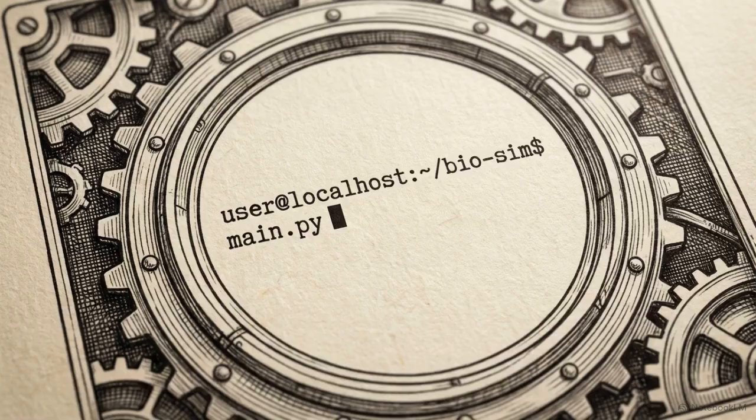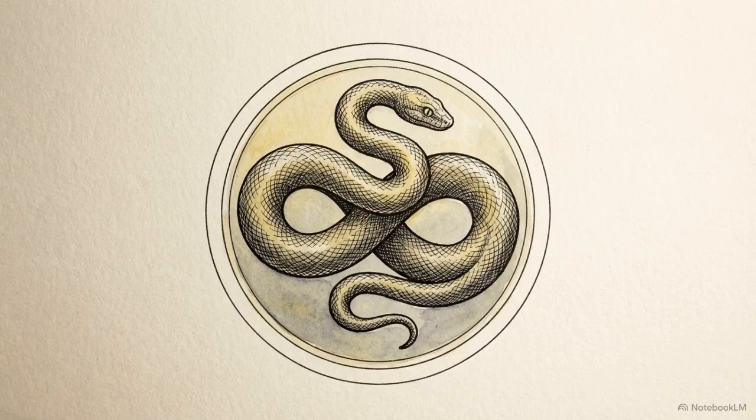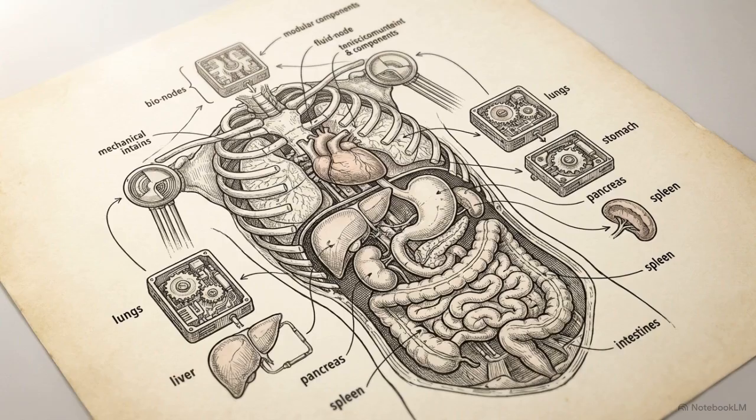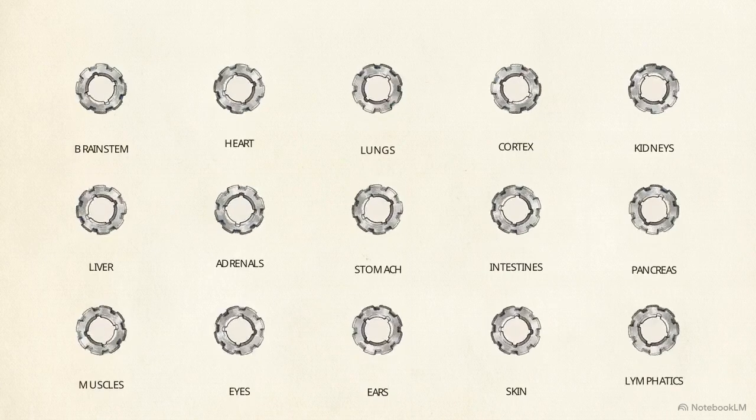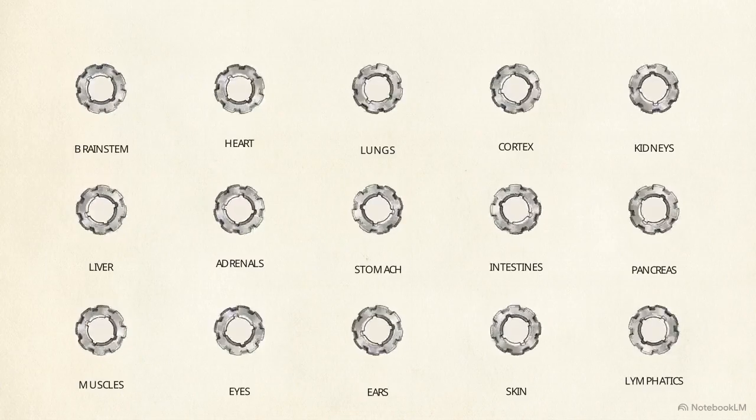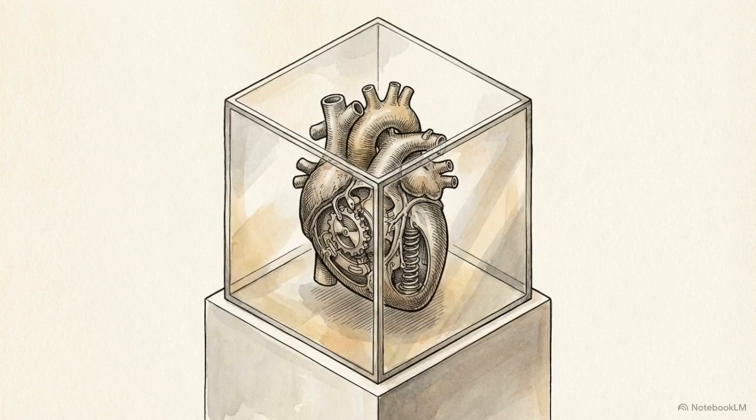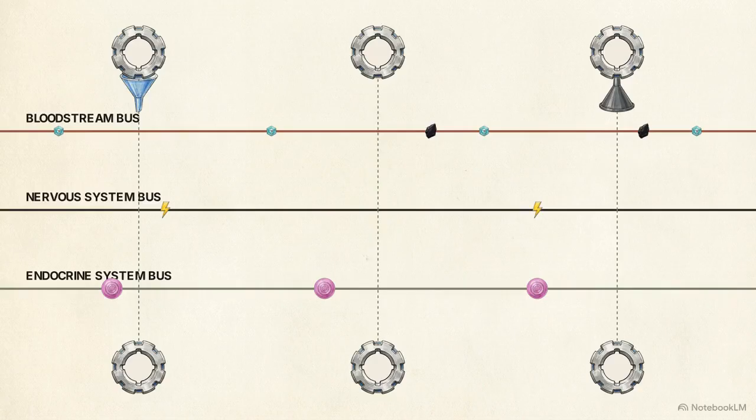To prove this, we built the DigitalHuman project. It is a biomimetic simulation written entirely in pure Python 3.12, utilizing zero external dependencies. The foundational architecture breaks human physiology into 15 major organs. Each organ runs as a completely independent asynchronous task. These organ tasks share no memory and hold no direct references to one another. They communicate exclusively by pushing and pulling data through 3 distinct message buses.